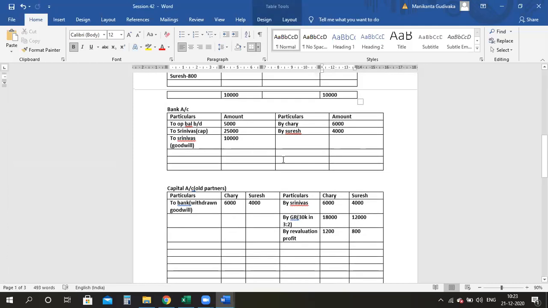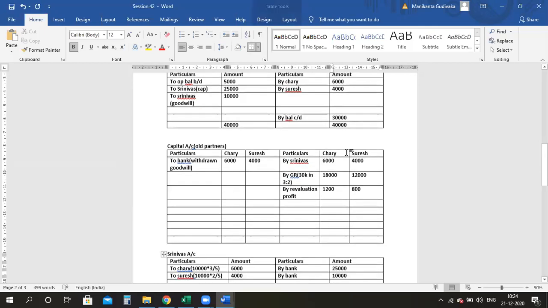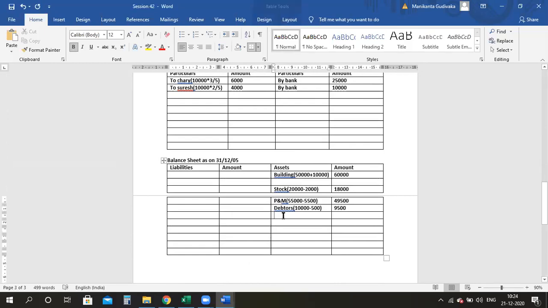What is my closing bank account? By balance carried down. Please do the total. It is 40,000 is the total I'm getting. So from 40,000, I am minusing 10,000. Therefore, my balance is how much? 30,000. Now the question is, where am I transferring this 30,000? Now I have to show in the new balance sheet the bank balance as not 50,000 anymore. It is 30,000. Are we clear, everyone?